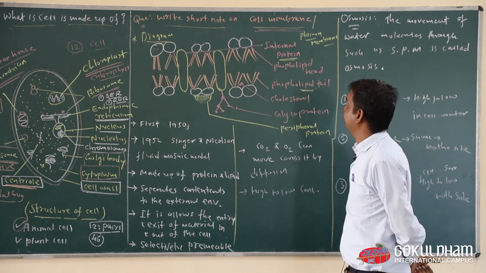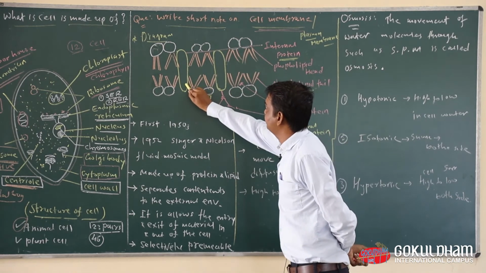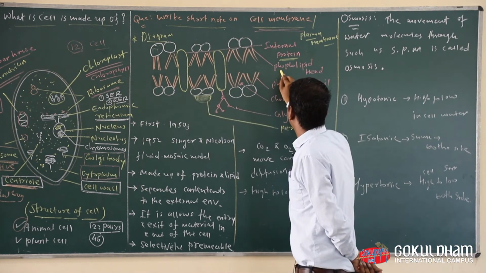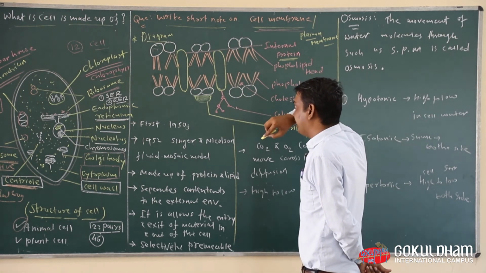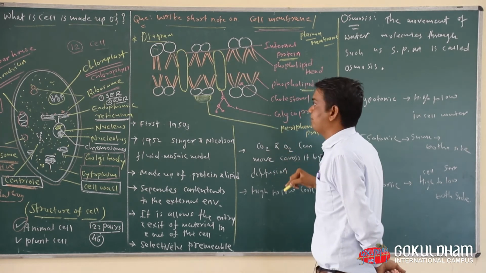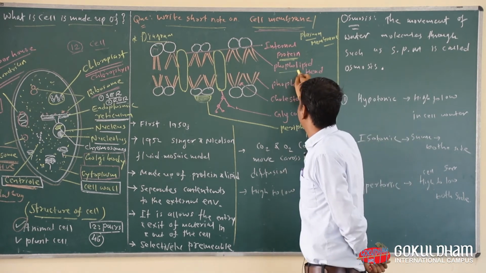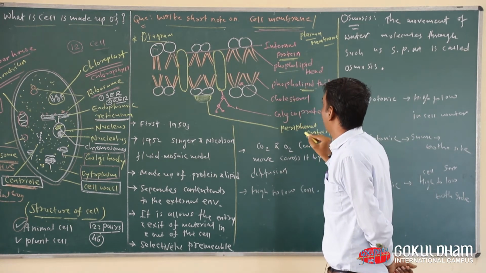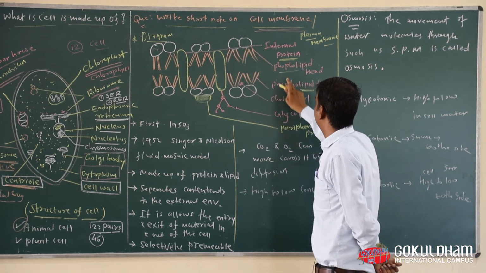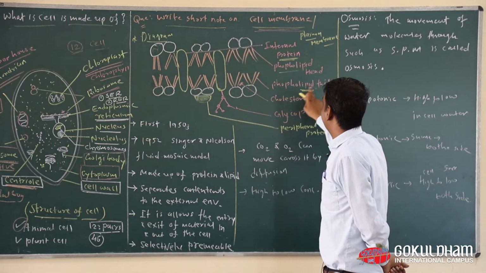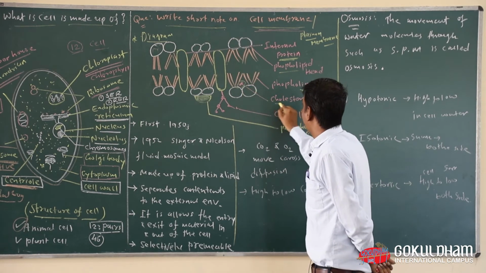Okay, now we are going to see here the cell structure of the cell membrane. Everyone look at here, this one is internal protein, then phospholipid head. Okay, now we find here lipid, but which type of lipid do we find in it? So now phospholipid is present in the cell membrane. Now this one is the head of the phospholipid and this one is known as the tail of the phospholipid. Okay, now this structure is known as cholesterol.